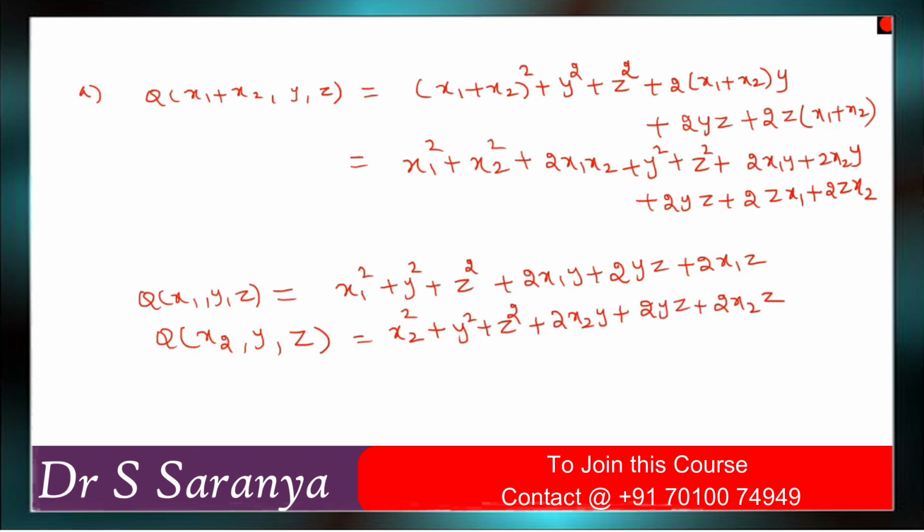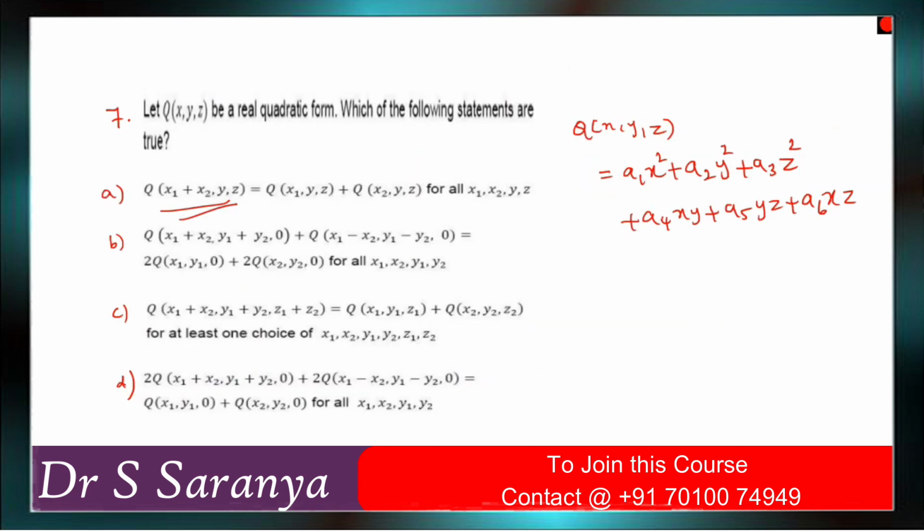Now you need to add these two. If you are adding these two, you get only x1 squared plus x2 squared, but here they given extra, it is 2x1 x2. So LHS not equal to RHS. So obviously q of x1 plus x2 comma y comma z is not equal to q of x1 comma y comma z plus q of x2 comma y comma z, right? So option 1 is wrong, so option A is wrong.